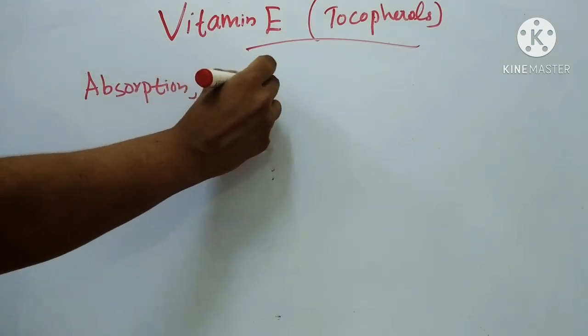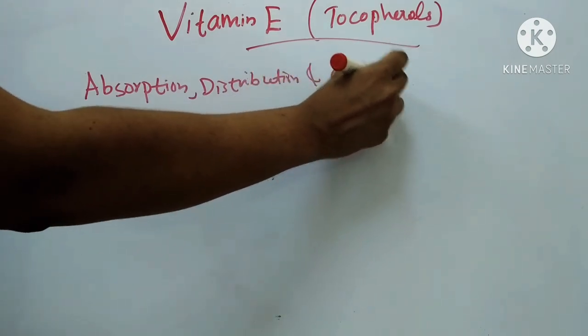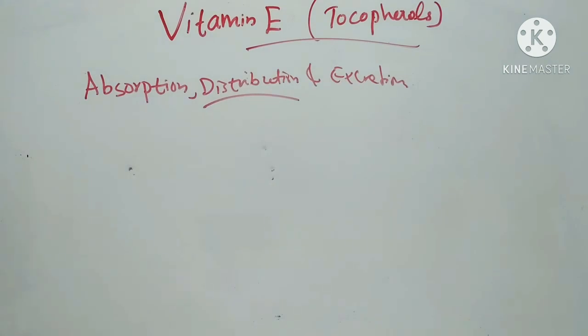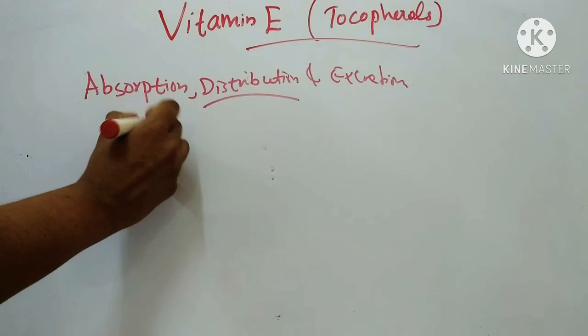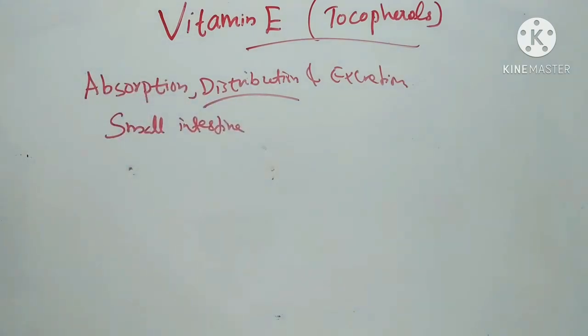Absorption, distribution and excretion. Free tocopherols and their esters are readily absorbed in the small intestine with the help of bile acids.